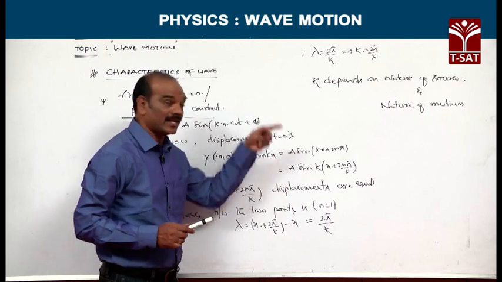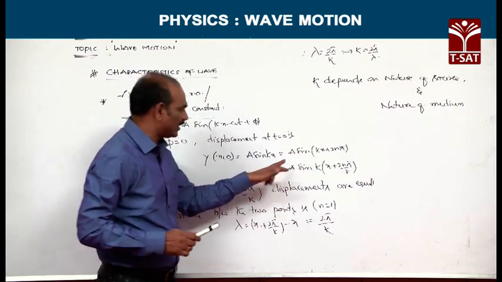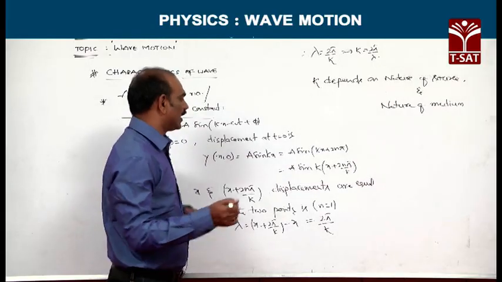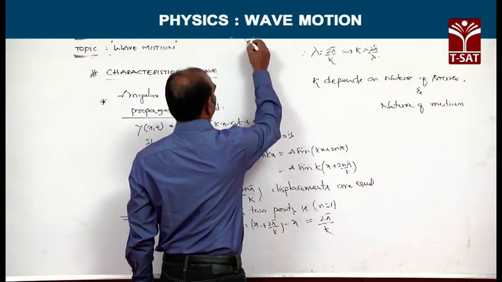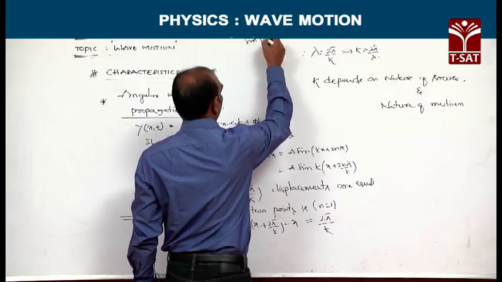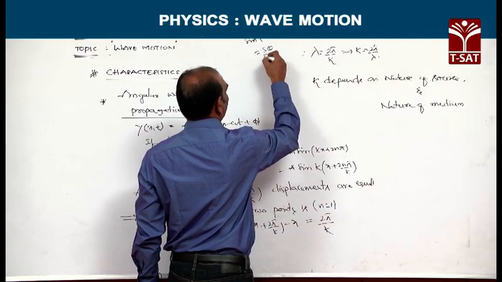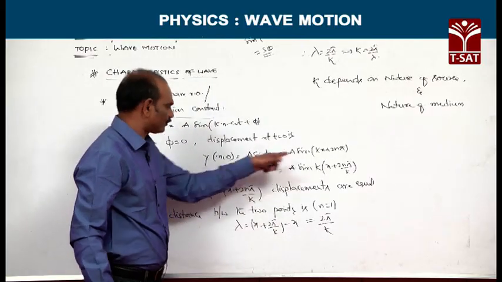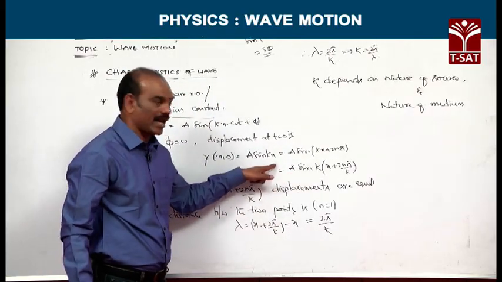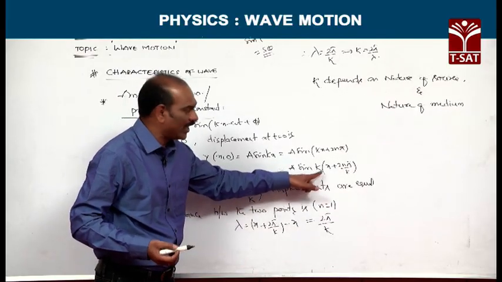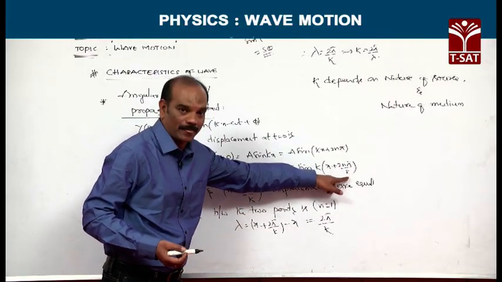This a sin kx can also be written as a sin(kx + 2n pi), because in the case of sine function, sine of (2 pi plus theta) is equivalent to sin theta itself. That means a sin kx can also be written as a sin k(x + 2n pi by k).